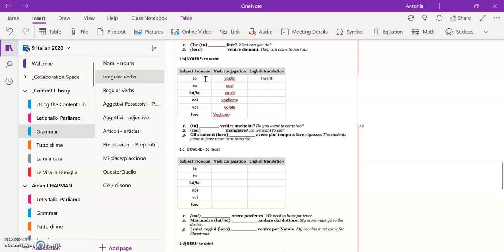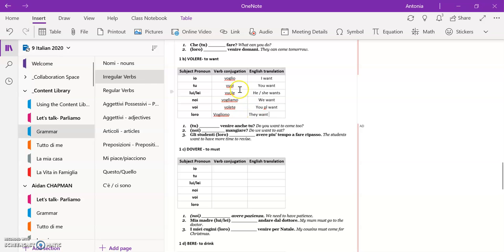All right. Now, knowing that the verb means to want, obviously then my English translation for io will be I want. For tu, it will be you want. For lui, lei, it will be he or she wants. For noi, it would be we want. For voi, it would be you, plural, want, and loro is they want.